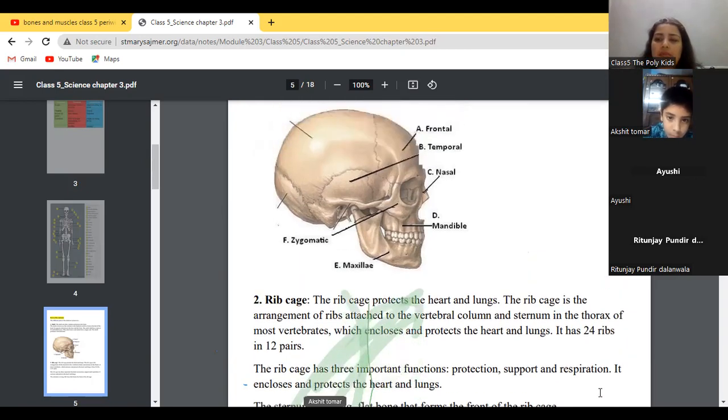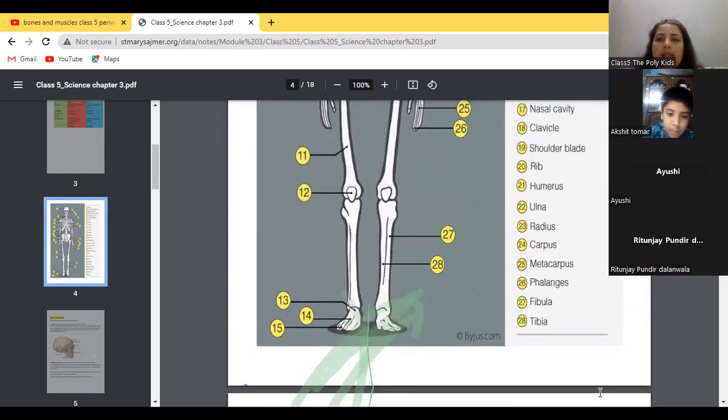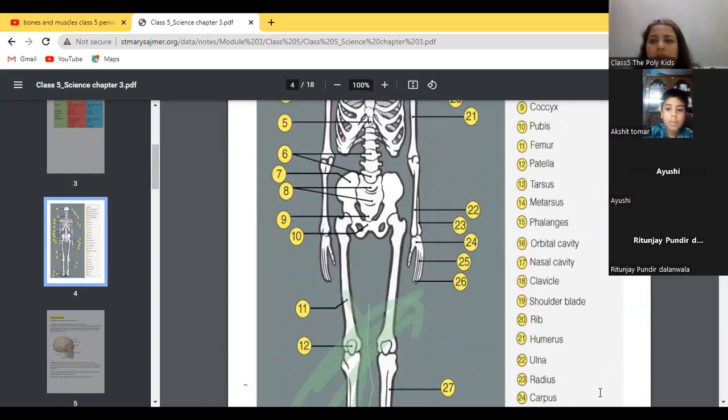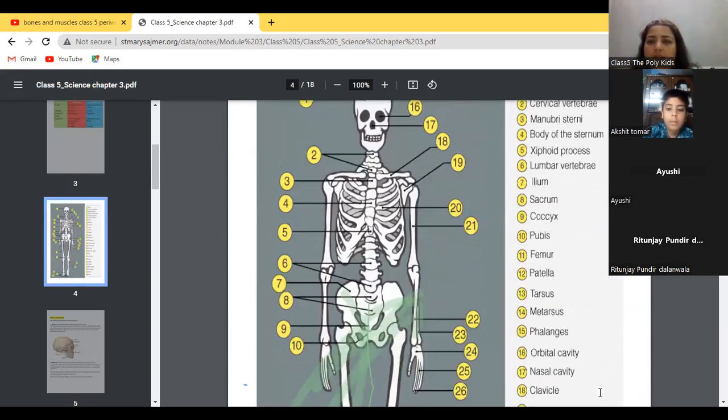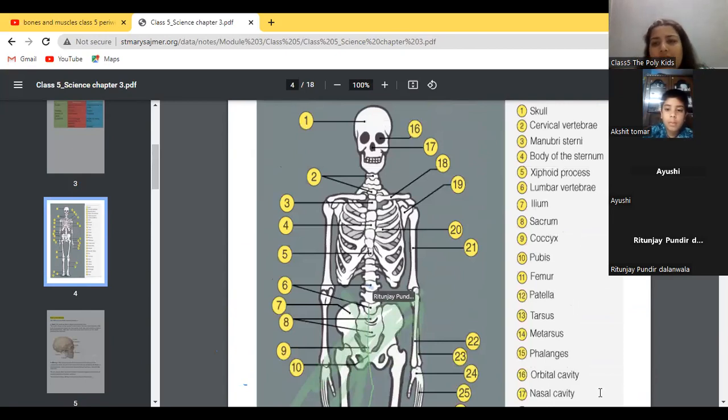What is sternum? We see here. Where is sternum? Tell me. This one. This is the sternum part. Okay? You can see it is the sternum part.